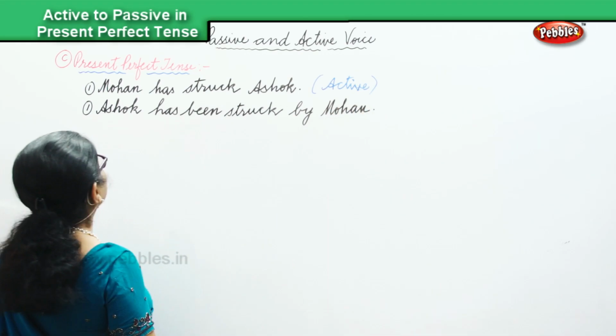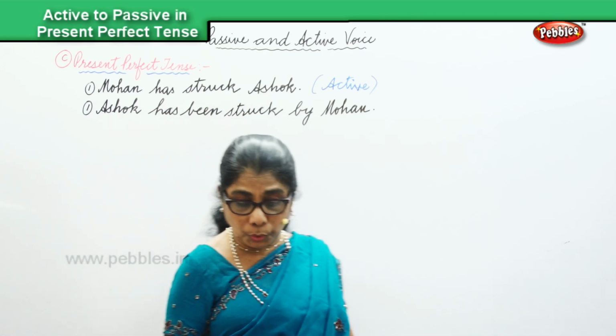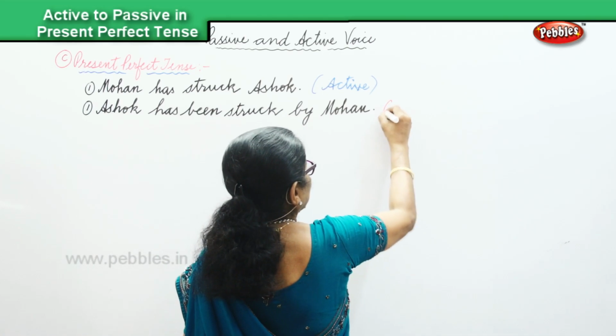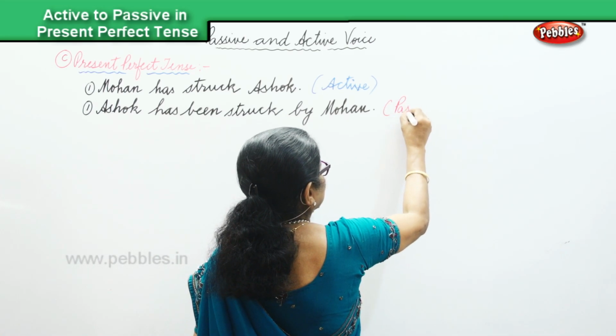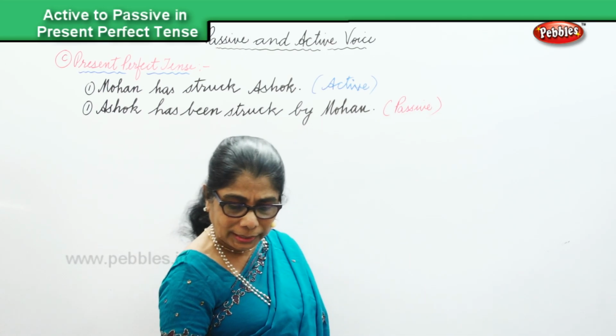In the present perfect, Ashok has been struck. By whom? By Mohin. That is in the passive voice. Very good. Okay. We'll do another sentence.